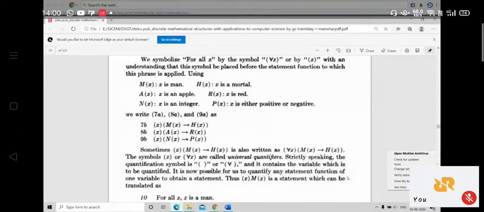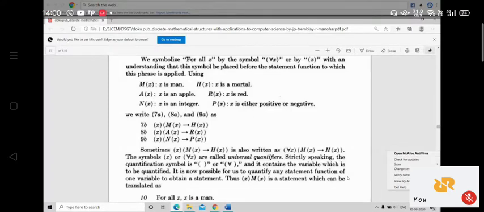Okay? Then let M of x mean x is a man. H of x means x is mortal. A of x means x is an apple. R of x means what? x is red. N of x means what? x is an integer. P of x means what? x is either positive or negative.